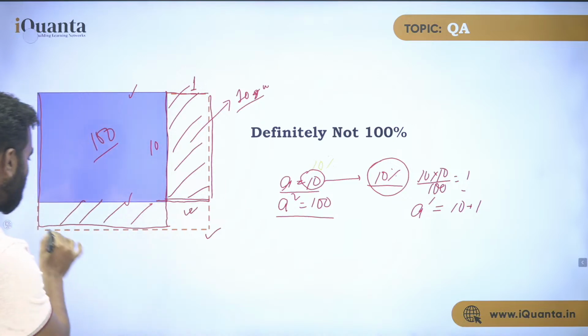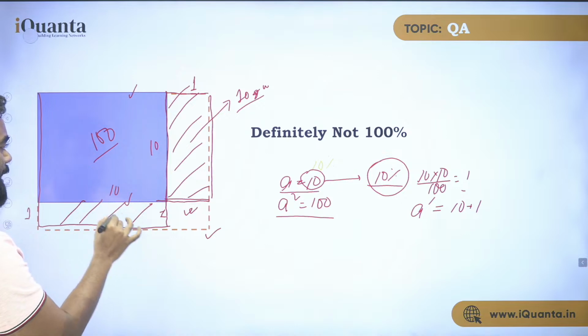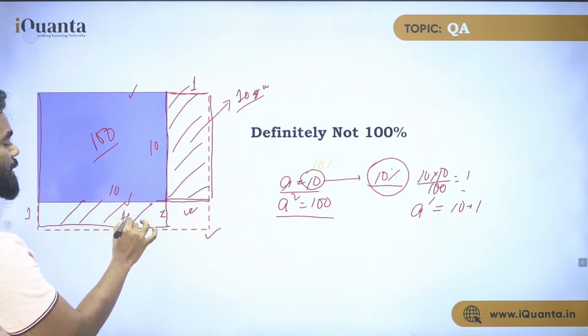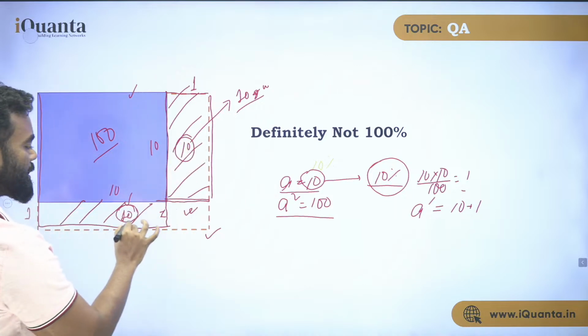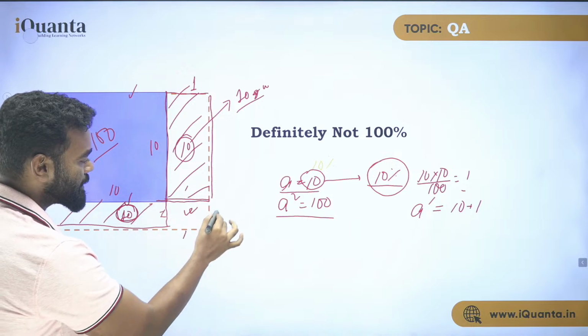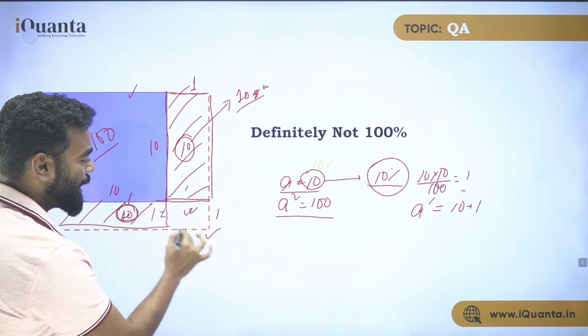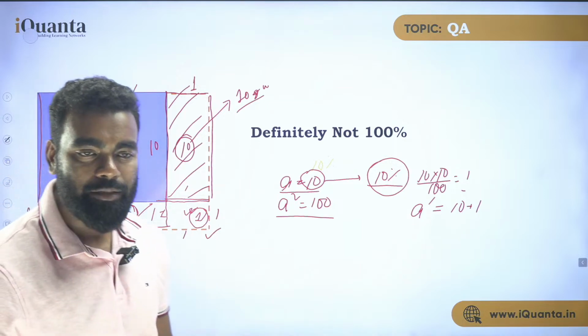Similarly, this area, this is also 1, and this is 10. So this area will also be 10 square unit. So this is 10 square unit, and this is also 10 square unit. But think about it, this is 1, this is 1, this is 1, this is 1. So this is a square, and the area of this square is 1 square unit. Am I clear?